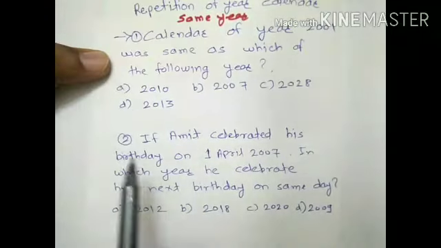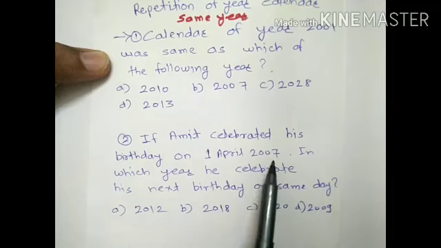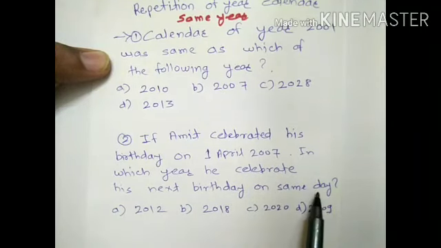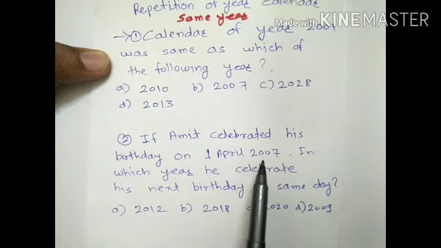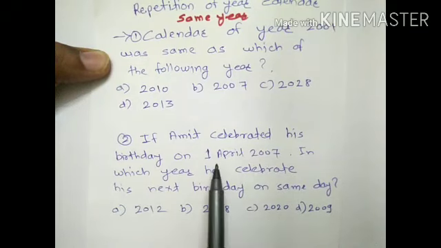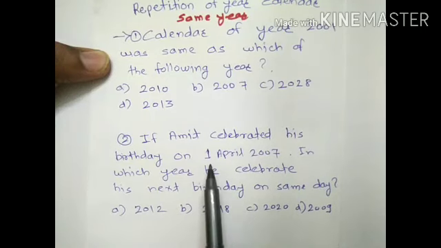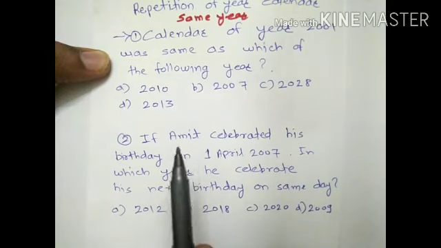After that, second type of question is, if Amit celebrated his birthday on 1st April 2007, in which year will he celebrate his next birthday on the same day? There is one weekday from Sunday to Saturday on 1 April 2007. In the question it is asked in what year there is the same day on 1 April. So basically these two types of question come on this topic.